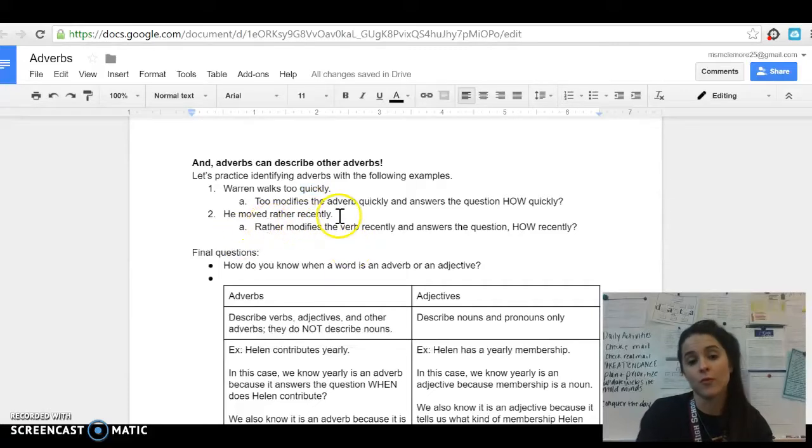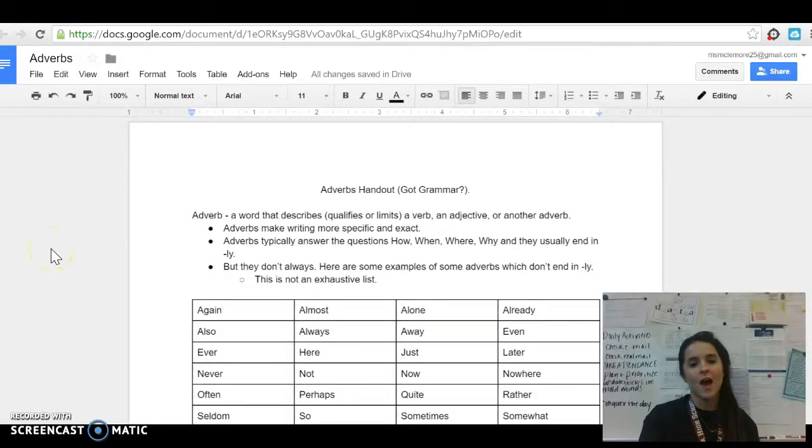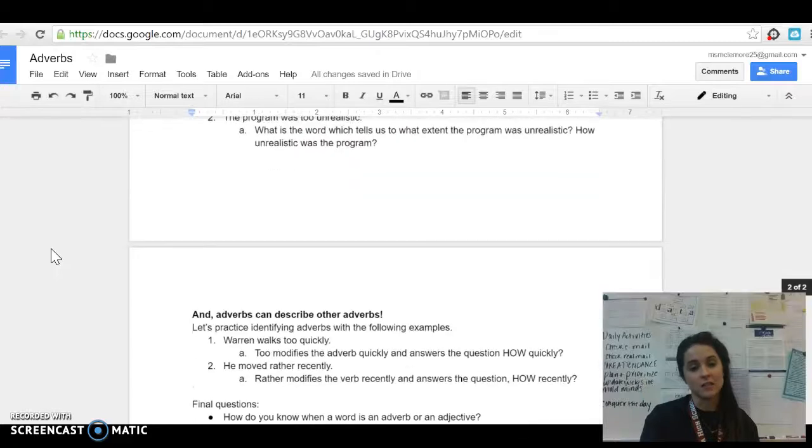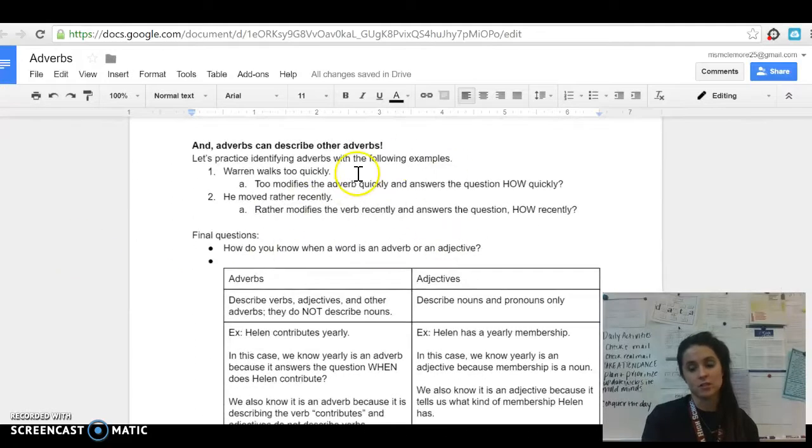He moved rather recently. Rather modifies the adverb recently and answers the question, how recently? Another way to look at this would be, when did he move? Recently. Okay, how recently? Rather recently. So this is one of those situations where you're asking those how, when, where, why questions, and the answers usually end in ly. So we're still asking those questions here. Just about all the time those will work for you.